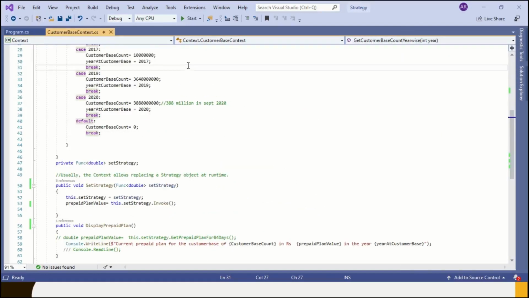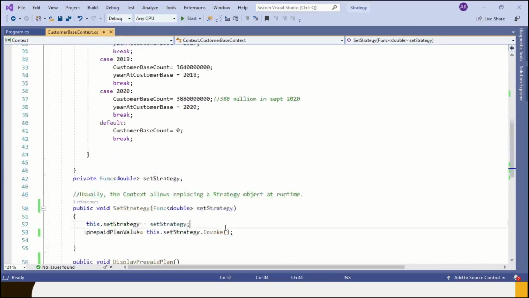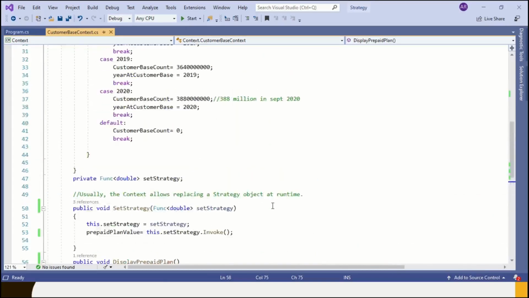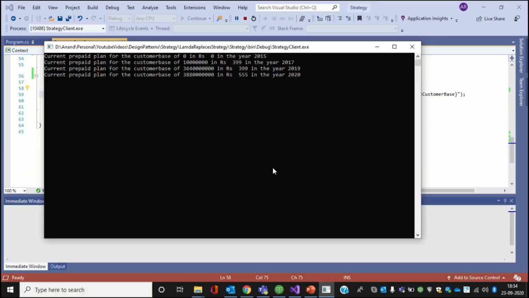We will look at what is there in context class. In set strategy method, we are setting different strategies at runtime and invoking the delegates when they are required. In the display prepaid method, we are just displaying the text. There are no changes. We shall run and see the output.